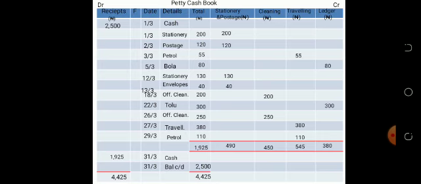At the end, you total all the expenses under the total column, then total the individual expenses. Then you go for reimbursement, then you find the balance between the debit and credit sides. That will be the end of the petty cash book. I hope you understand.